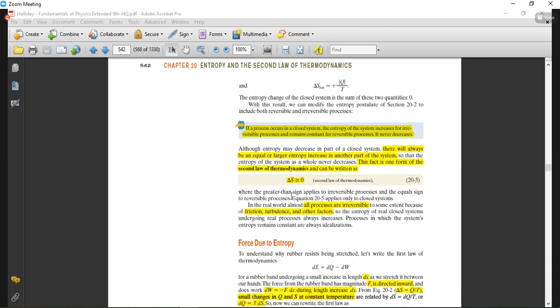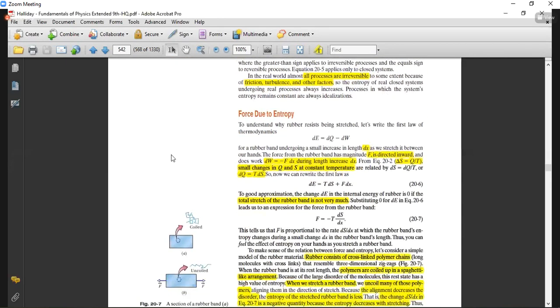So here he is giving the example of a rubber band, and he is asking you to calculate the force due to the entropy. So obviously when we stretch the rubber band, it's just, I don't know why he has mentioned it here, there is no link of this to our example. So just for the sake of knowledge, I will explain what he's asking.